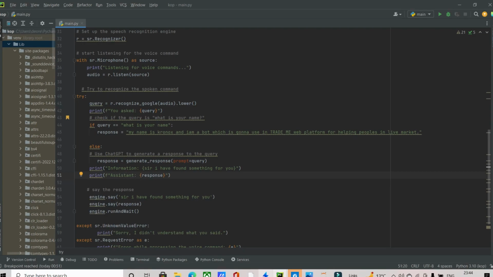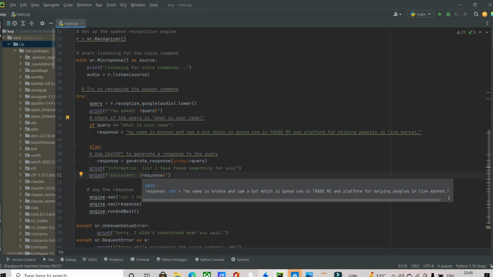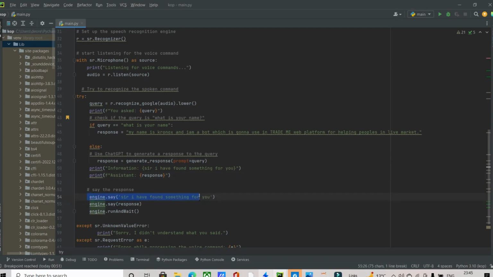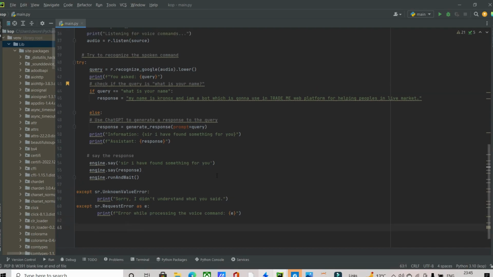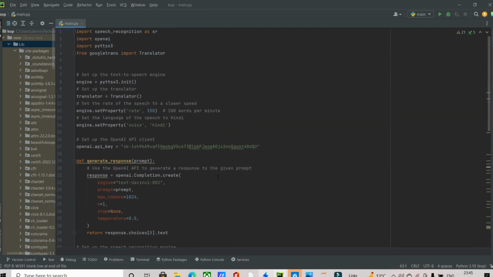First, I already said that I want to listen, so "I found something for you." That's why I defined the engine. First, it will go for this. It will convert this text, "Sir, I found something," into speech for us, and then it will say the response generated by OpenAI. This is the exceptional case: if our virtual assistant doesn't understand any command, it will directly print or speak, "Sorry, I didn't understand what you said." It's as simple as that.